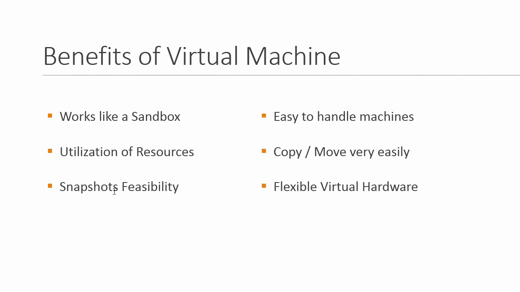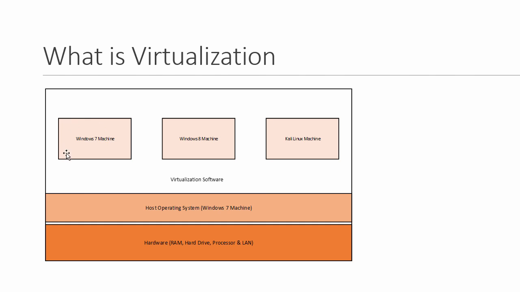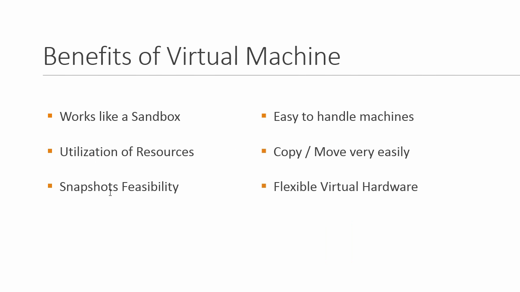The third benefit is snapshot feasibility. The most common situation is that when we work with our computers and do something wrong, sometimes we corrupt our operating system, Windows 7 maybe. Then we insert the Windows 7 DVD or Windows 8 DVD and reinstall the operating system, which takes a lot of time. In a virtual machine, we can save the whole state of Windows 7, so that in the case of our practicals, if you make it corrupted, you can revert it back to the fresh state in just 2 minutes. So that's the snapshot feasibility.